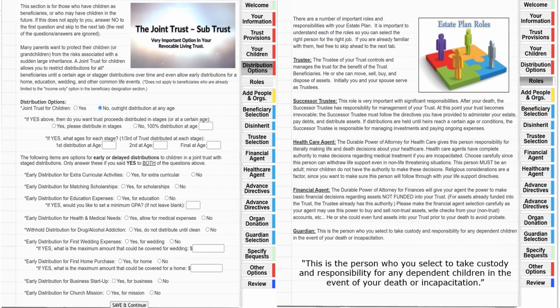Okay, so watch this. Here again is the joint trust and the subtrust.